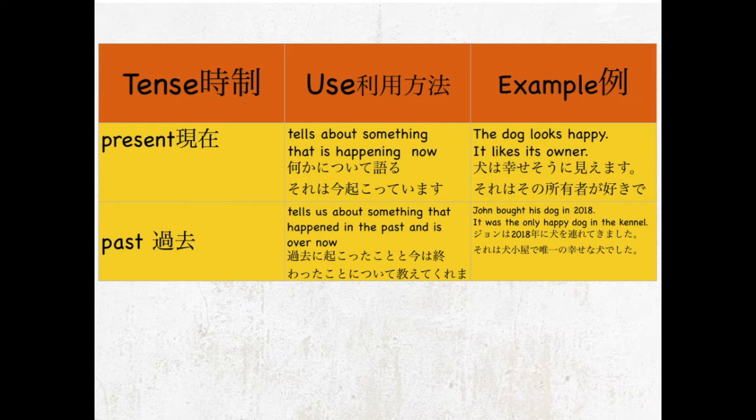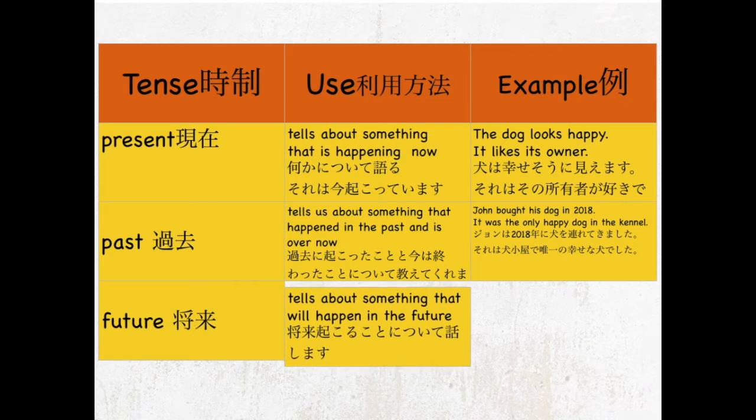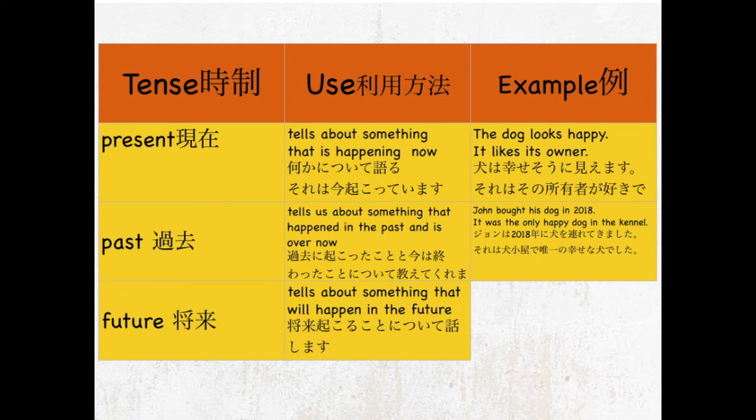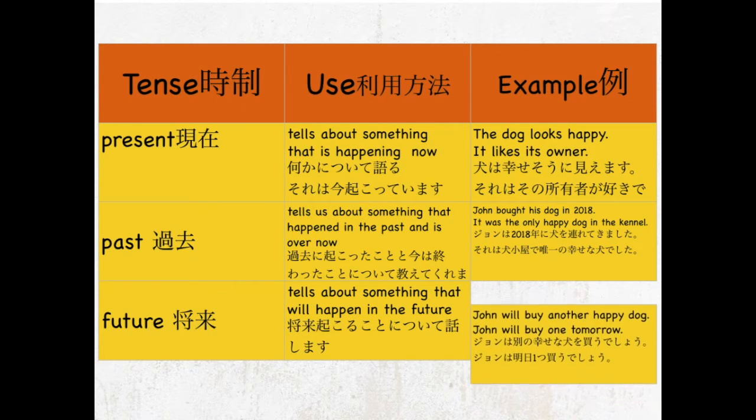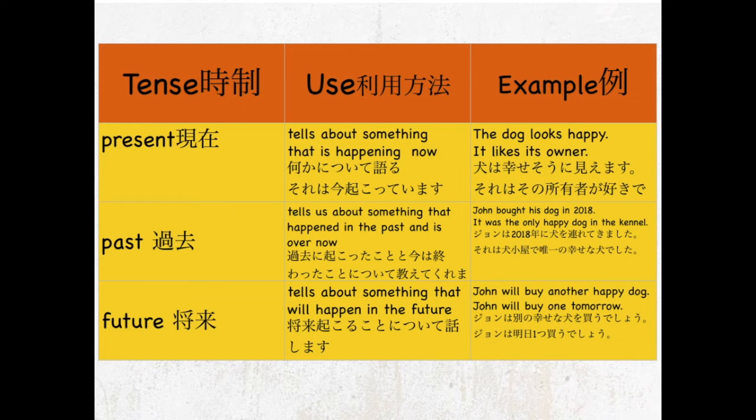Let's look at the future tense. Let's look at the use. Great. So, future tense tells us about something that will happen in the future. Example: John will buy another happy dog. John will buy one tomorrow. That's the future tense. Something that will happen in the future.